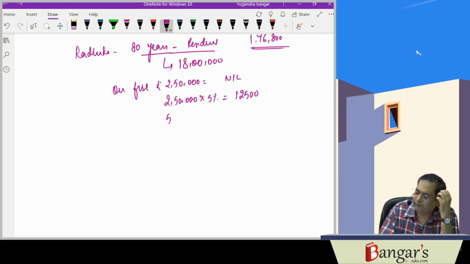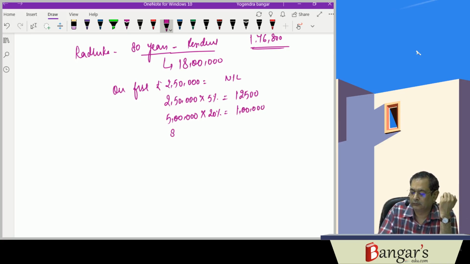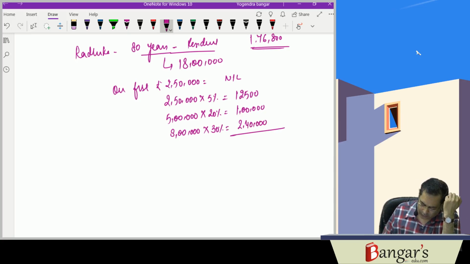Next 5 lakh, it will be 20%, that is 1 lakh rupees. And on the balance 8 lakh rupees, tax is levied at rate of 30%, that is 2,40,000.